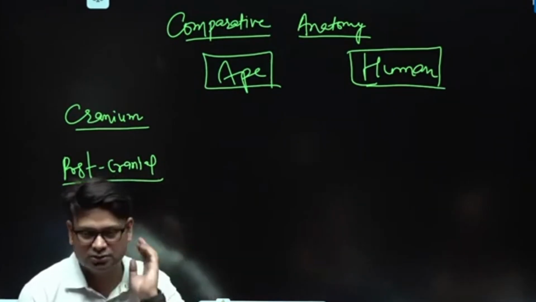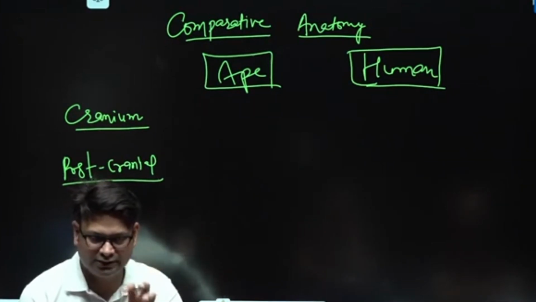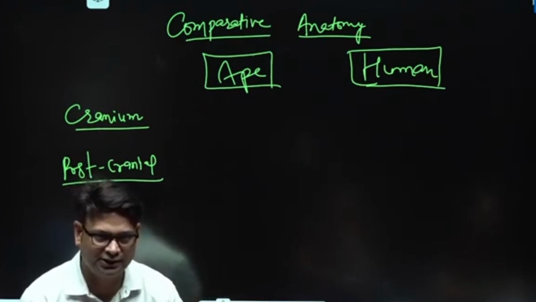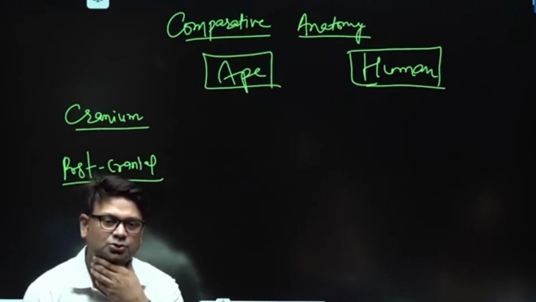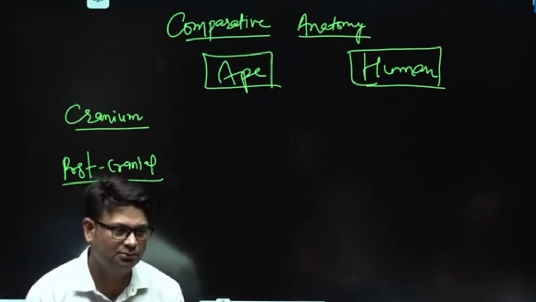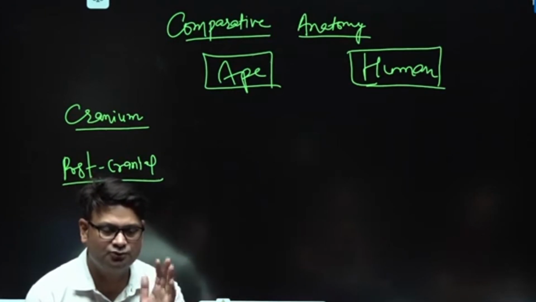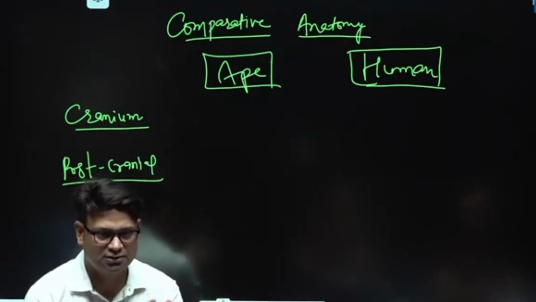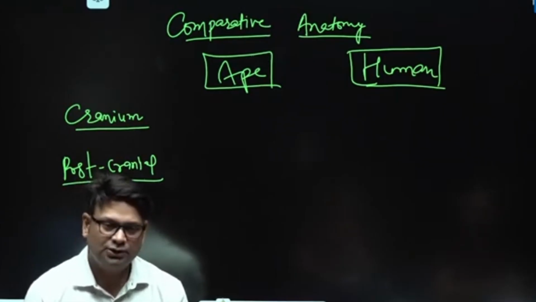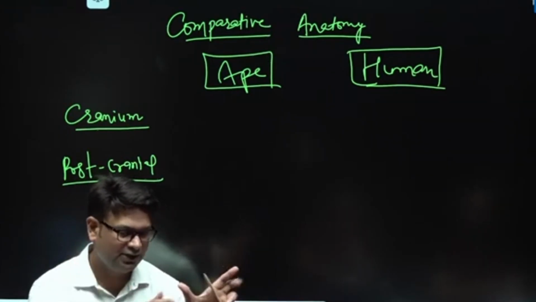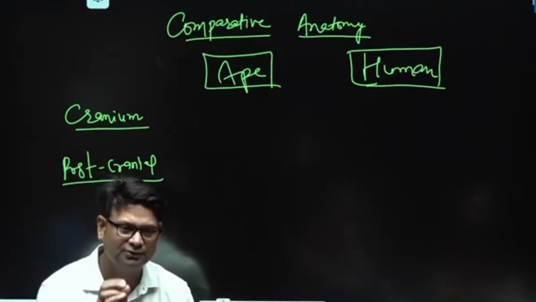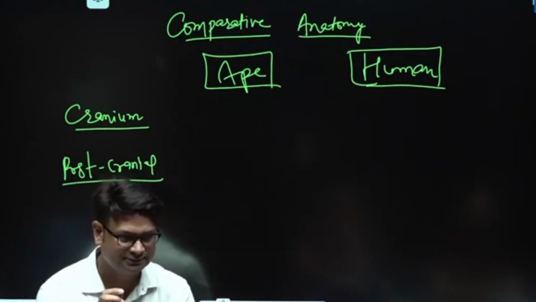Then you come to the skull base, then foramen magnum: they have it posteriorly placed, we have it centrally located, okay. Then you come to the vertebral column, our vertebral column basically has four curves, they have it almost straight, okay. Then you can talk about even hands, their thumb is smaller in size and the opposability that we have, they have less opposability, okay.